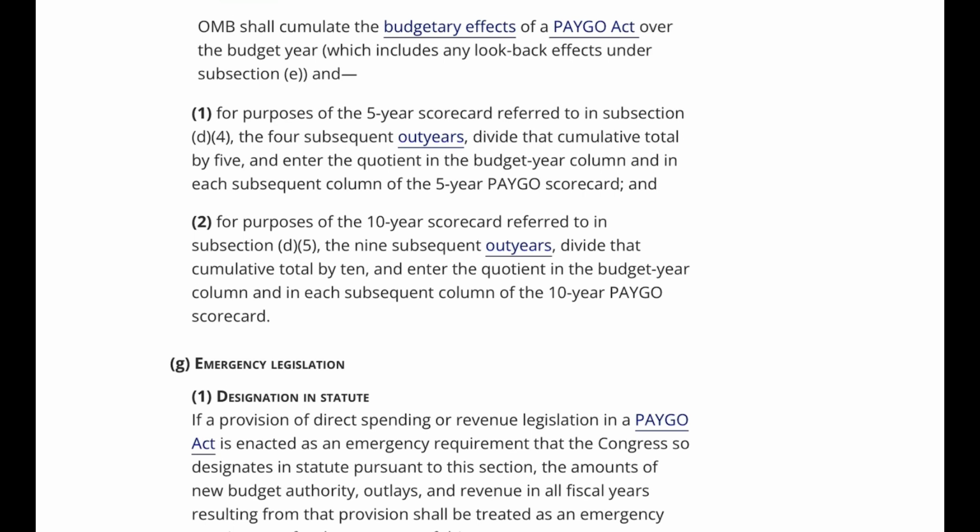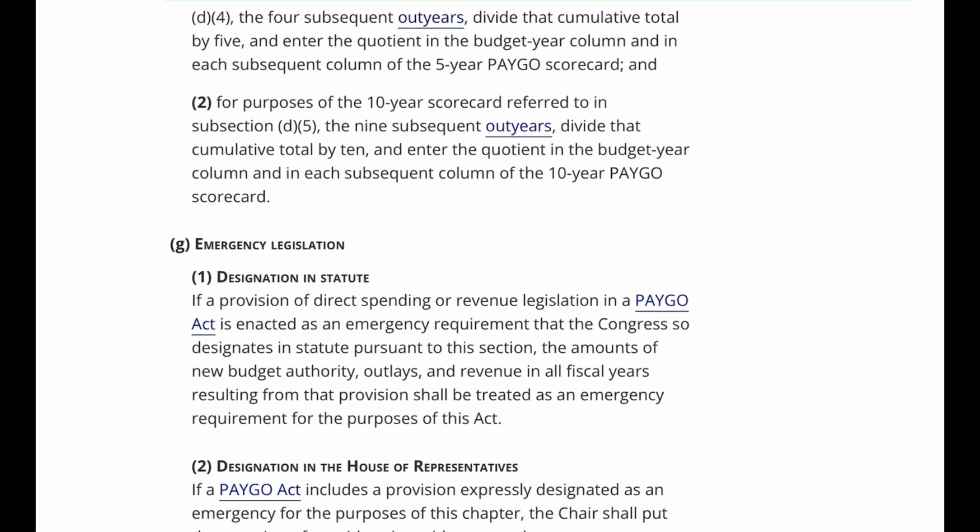G. Emergency legislation. 1. Designation. In statute, a provision of direct spending or revenue legislation in a PAYGO Act is enacted as an emergency requirement that the Congress so designates in statute pursuant to this section. The amounts of new budget authority, outlays, and revenue in all fiscal years resulting from that provision shall be treated as an emergency requirement for the purposes of this Act. 2. Designation in the House of Representatives. If a PAYGO Act includes a provision expressly designated as an emergency for the purposes of this chapter, the chair shall put the question of consideration with respect thereto.